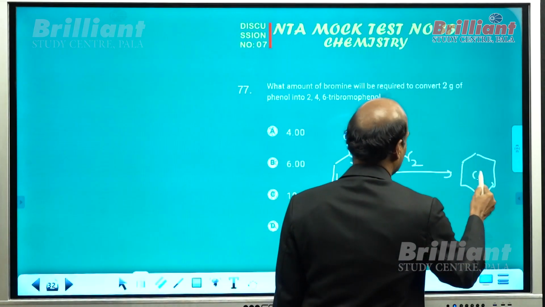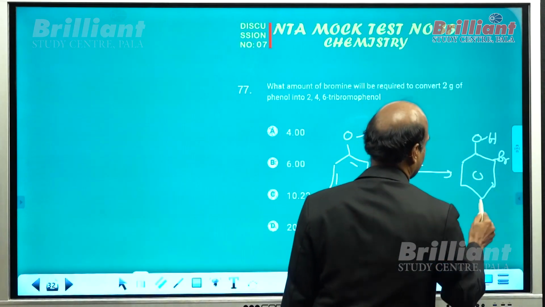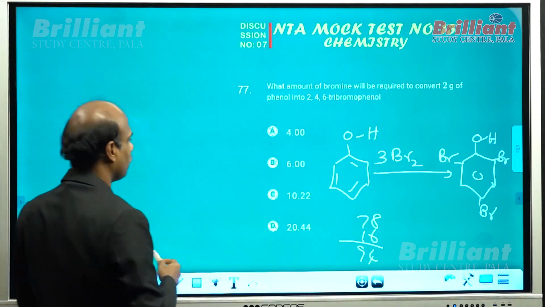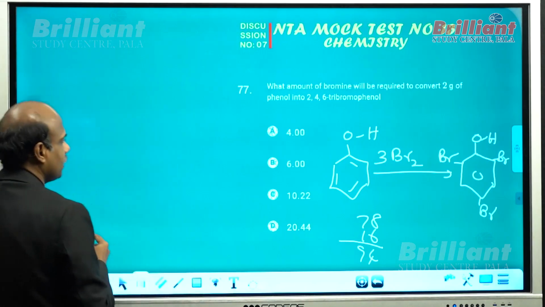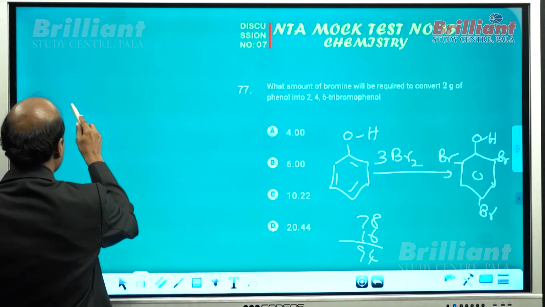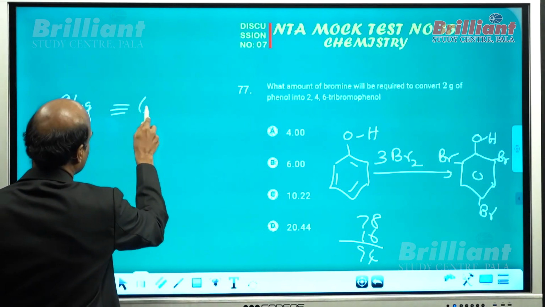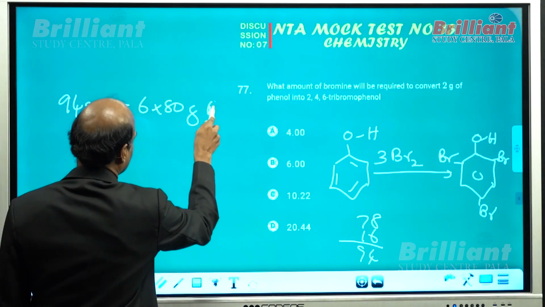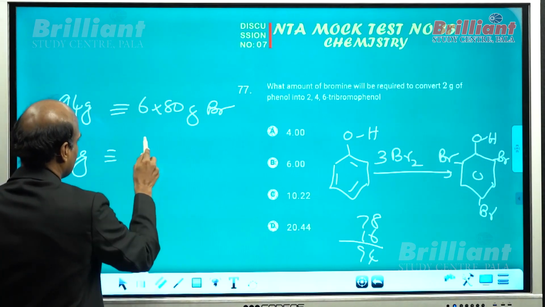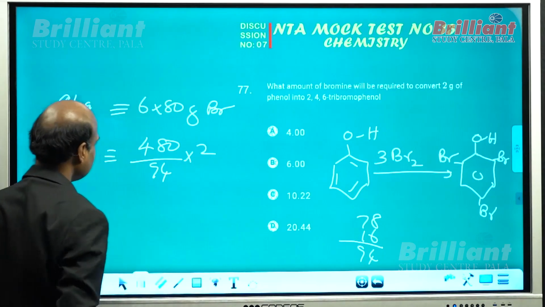So if you take 6 bromine atoms, ultimately 3 bromine atoms will go and attach over here. What does it mean? 94 gram phenol requires 6 into 80 gram bromine. Am I right? Atomic mass of bromine is taken as 80. And if so, 2 gram phenol requires 6 eights are 48, 480 by 94 into 2.